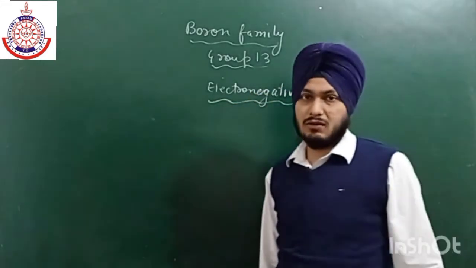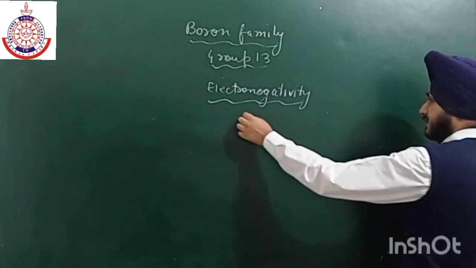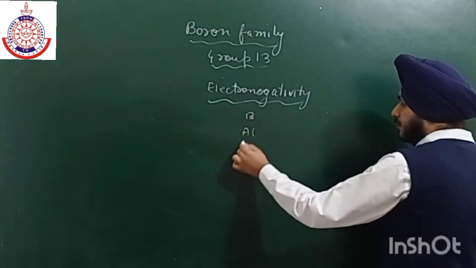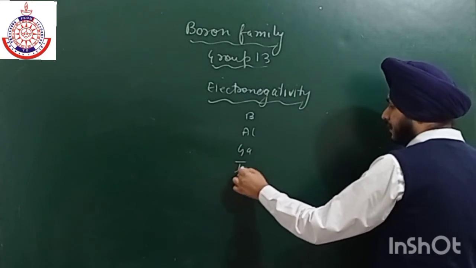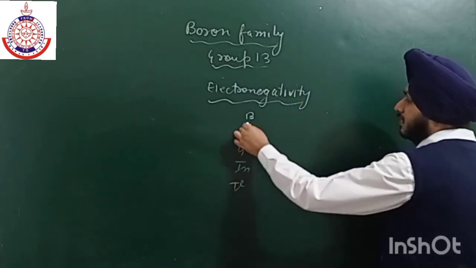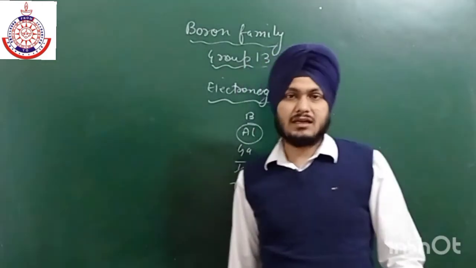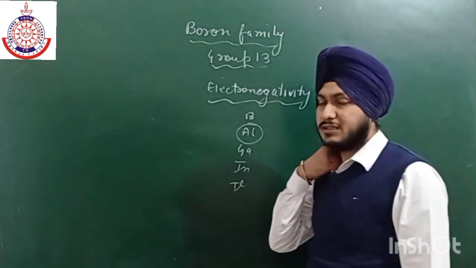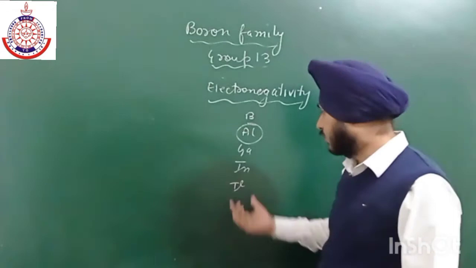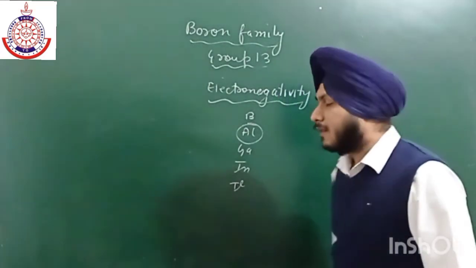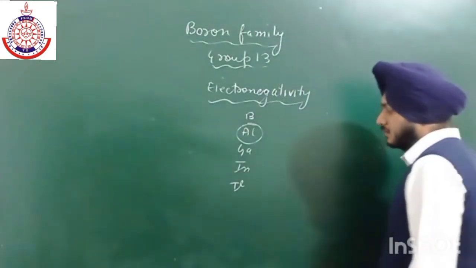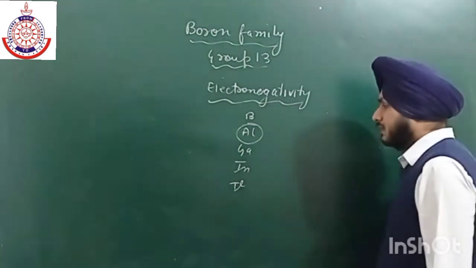Out of all these elements, boron, aluminium, gallium, indium, and thallium, the least electronegativity is for aluminium. Okay, least electronegativity is for aluminium, or it is the most electropositive element among all these elements. Okay, and then we have indium.